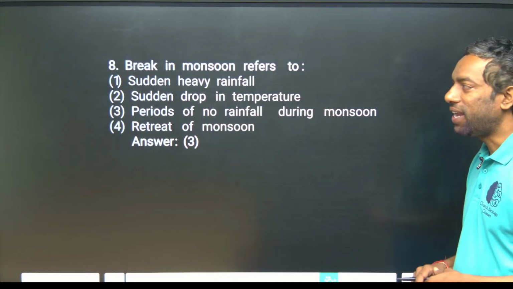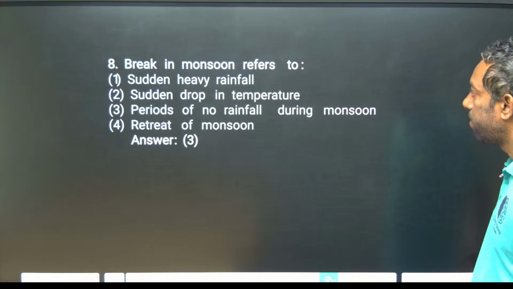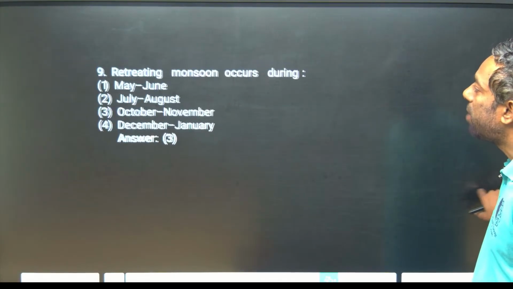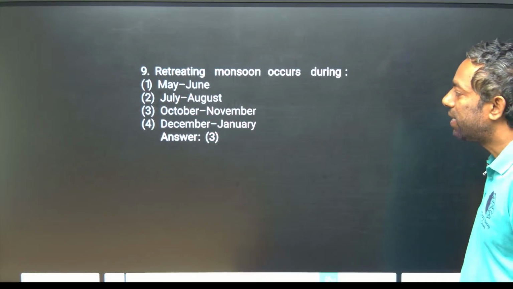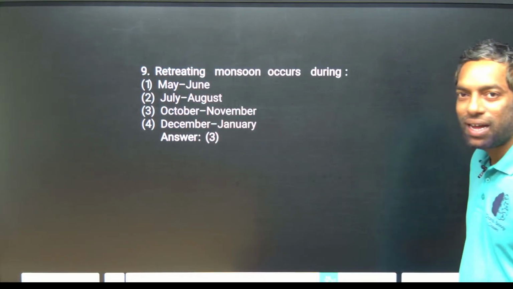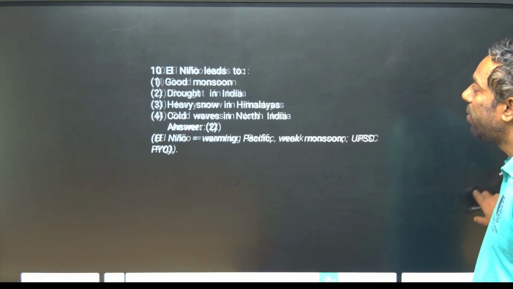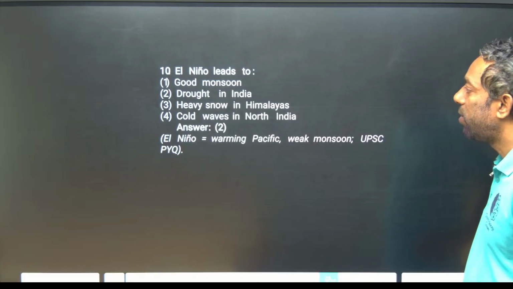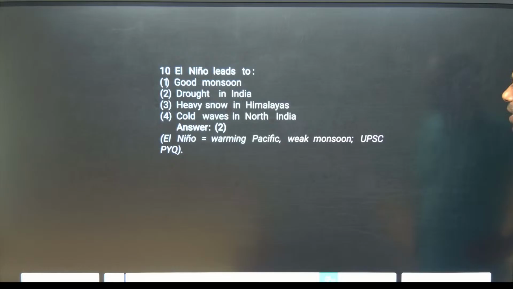Of course, that is a break. Retreating monsoon means the reversal of the monsoon, occurring during winter, that is October and November. And El Nino is actually warming, which leads to a weak monsoon.